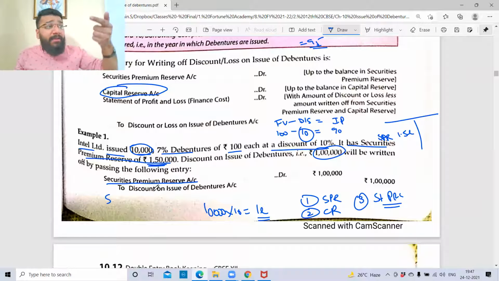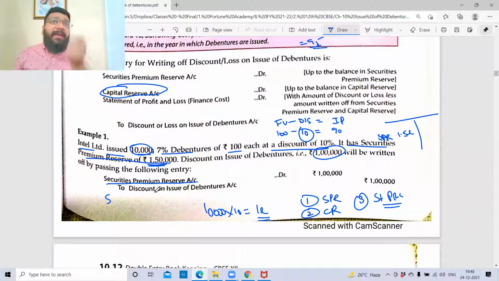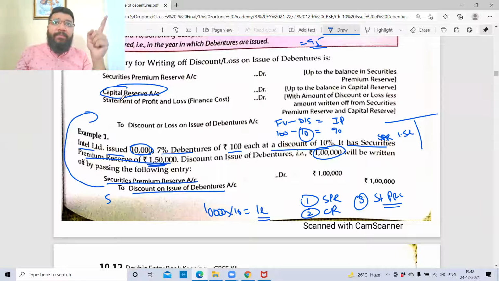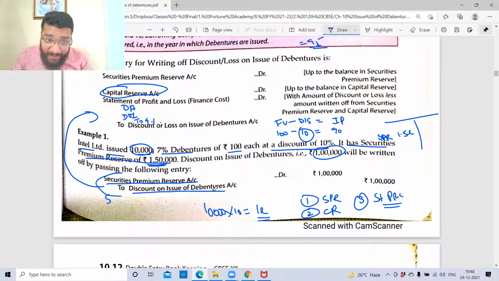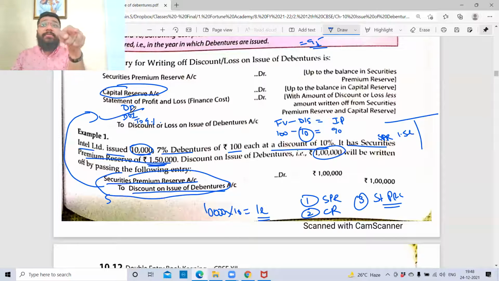When we are utilizing SPR, we are eating away the discount. Discount is loss. When we eat away discount, discount has to be credited. If you remember, before this entry we passed one entry: debenture allotment account debit, discount on issue account debit to 9% debenture. So discount is recorded in the books of account as a loss.